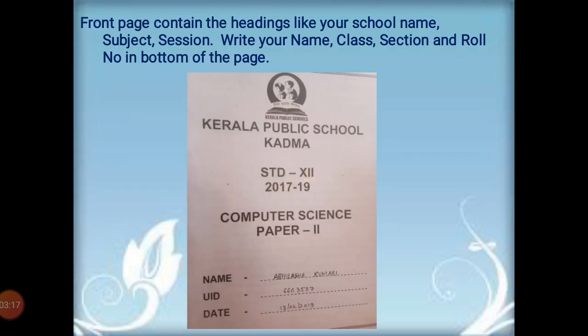Student, you have to prepare your front page like this. Your front page contains the heading like your school name, subject, session in bold letters, and you have to write your name, class, section and roll number at the bottom of the page.